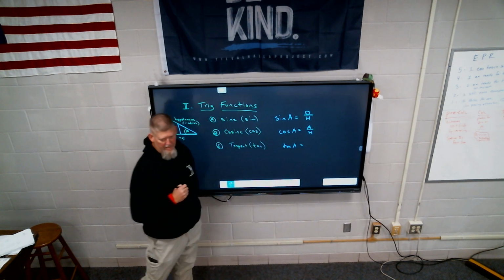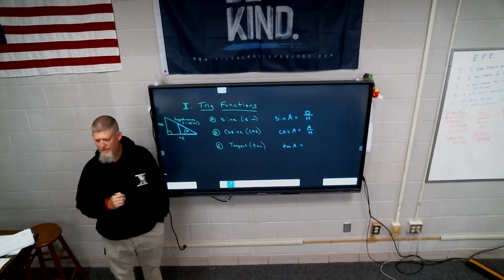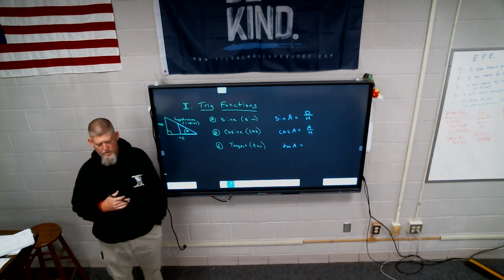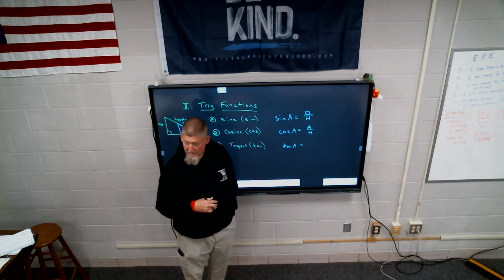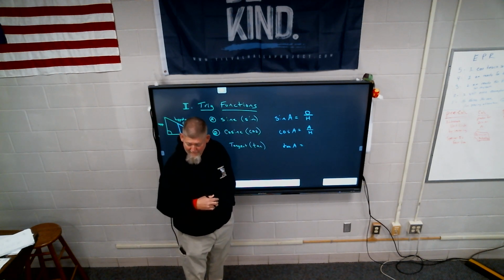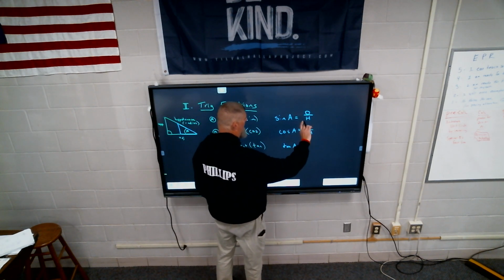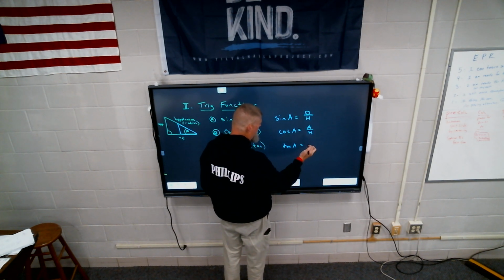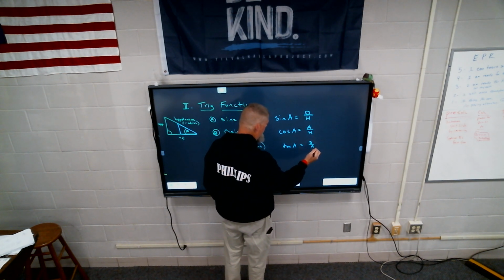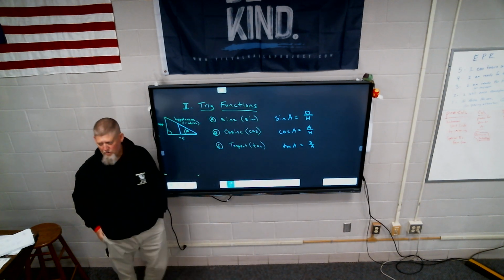What is the tangent of A? Opposite over adjacent. However you remember it, SOHCAHTOA, I always just wrote it on my piece of paper. You remember the old game Tetris, if the two H's fall out, it just falls. I have opposite over adjacent. And I don't care how you remember it.